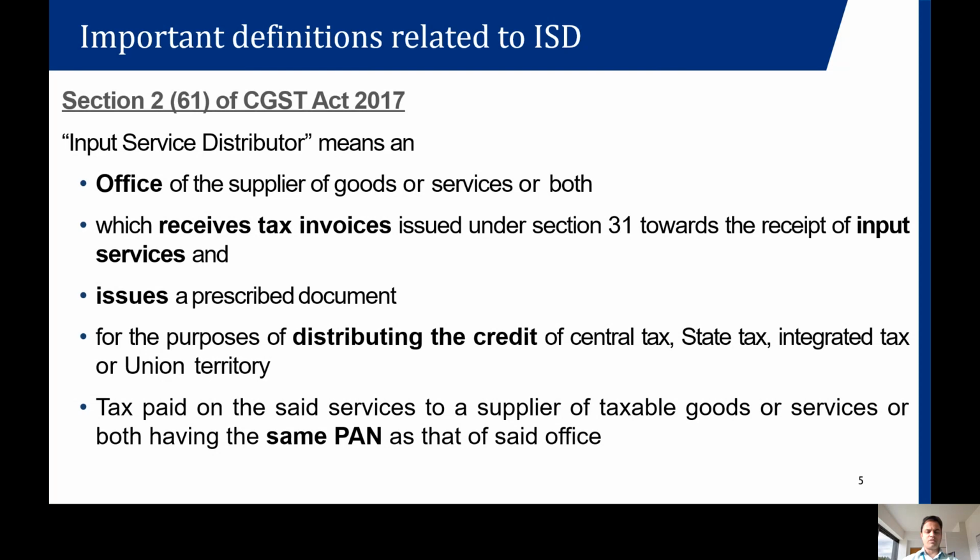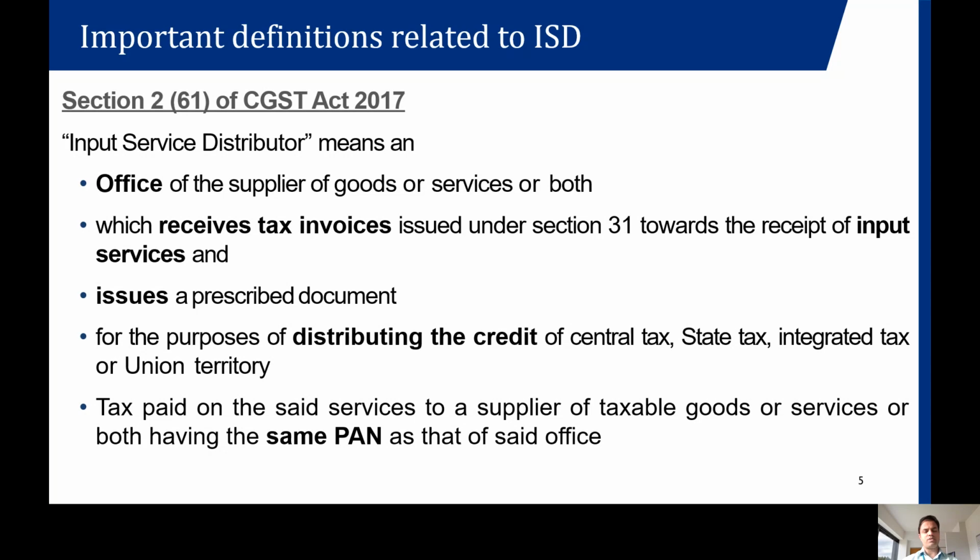However, for the benefit of viewers, I'm just going to run through this definition. Input service distributor means an office of the supplier of goods or services which receives tax invoices issued under section 31 towards receipt of input services.